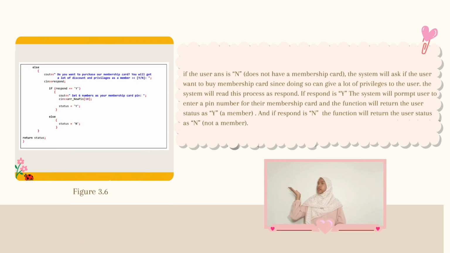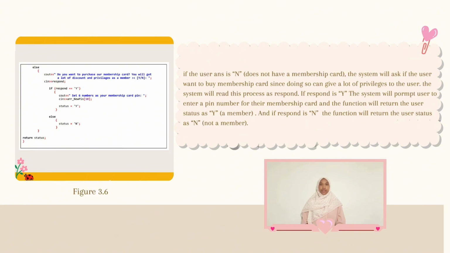In figure 3.6, if the user ANS is N, does not have a membership card, the system will ask if the user wants to buy a membership card, since doing so can give a lot of privilege to the user. The system will read this process as response.